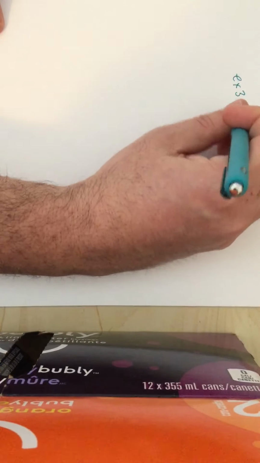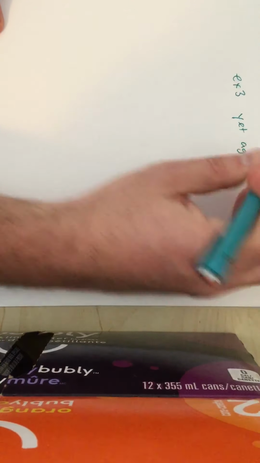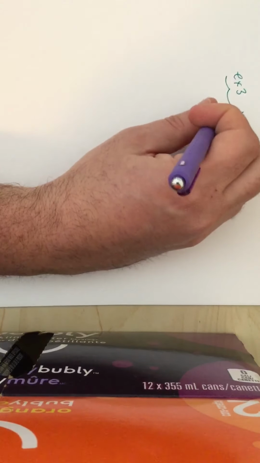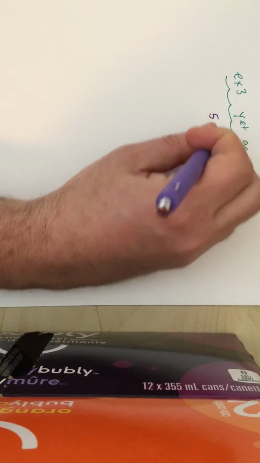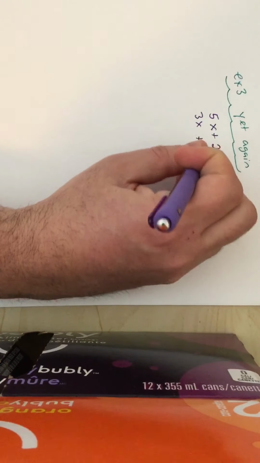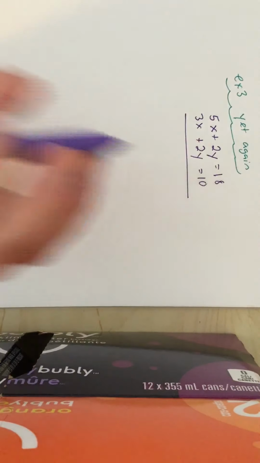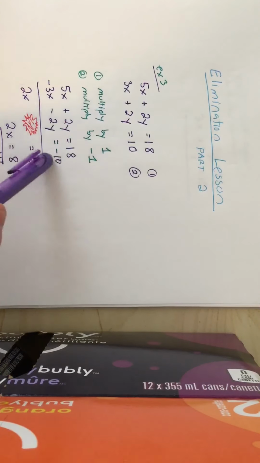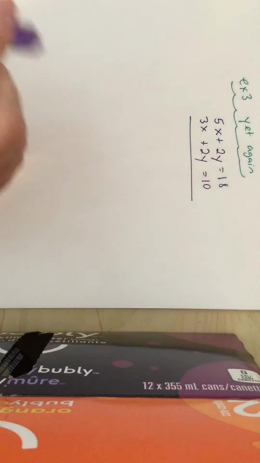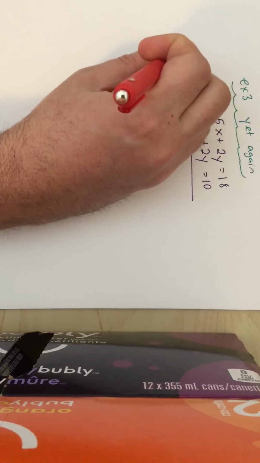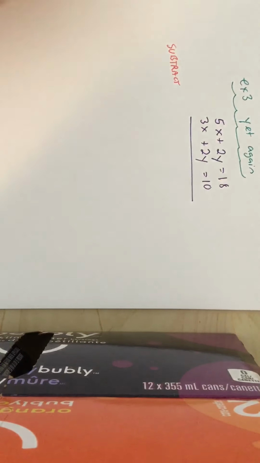So example 3 yet again. Example 3 was 5x plus 2y equals 18 and 3x plus 2y equals 10. What I could have done, instead of what I did in the previous one, where I multiplied this equation by negative 1 so that we could get opposite signs and add them, is this: if the signs are the same, you could subtract instead of add. Either way, you're hoping to eliminate something.